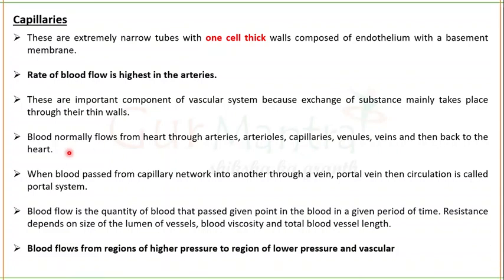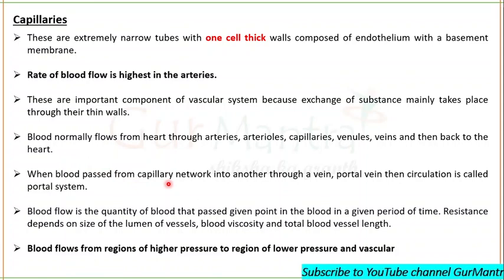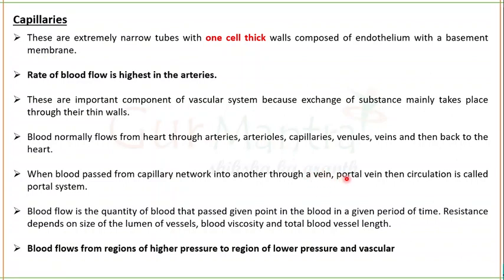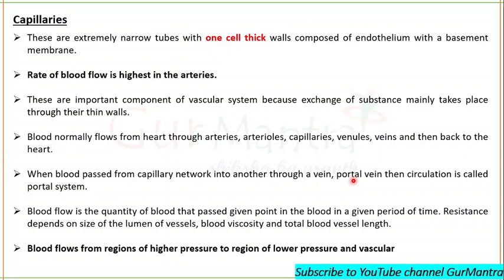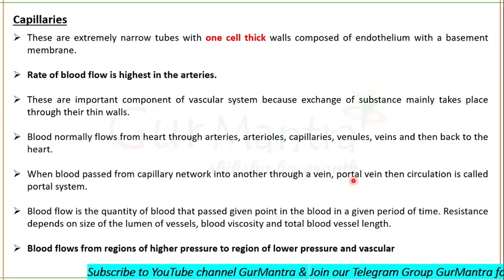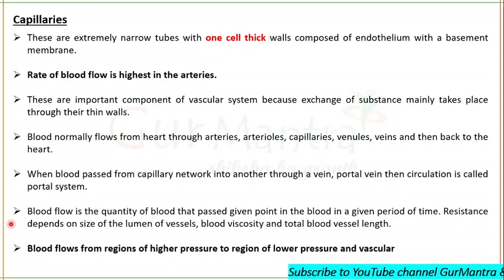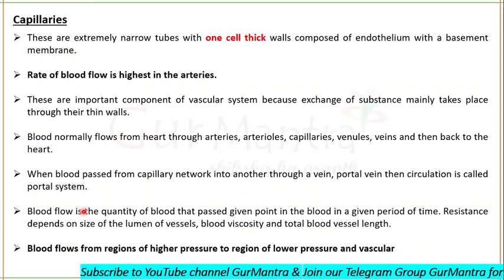When blood passes from one capillary network to another capillary network through a vein, that vein is called a portal vein. If the vein is involved in the transfer of blood from one capillary network to another capillary network, such a vein is called a portal vein, and the circulation is called a portal system. You will read about the hepatic portal system.